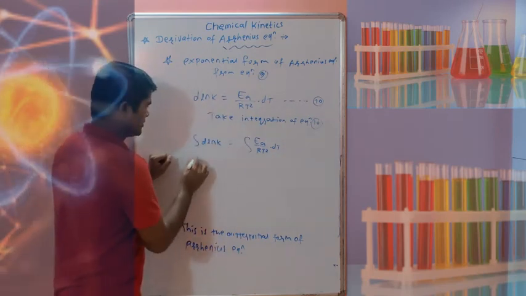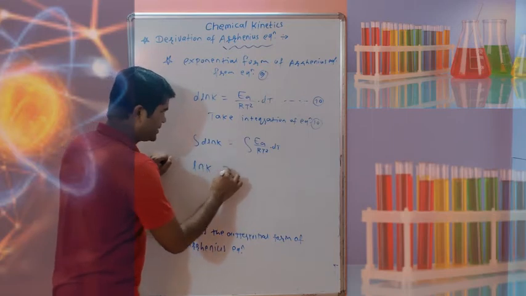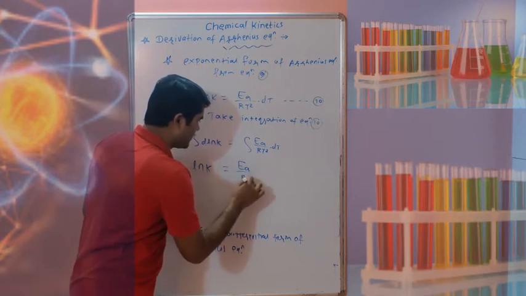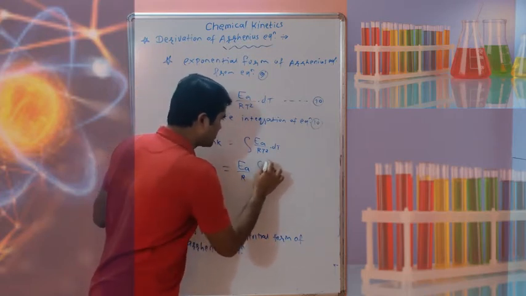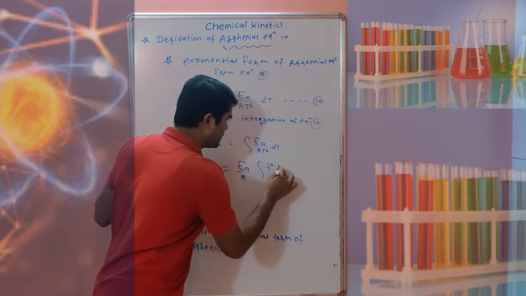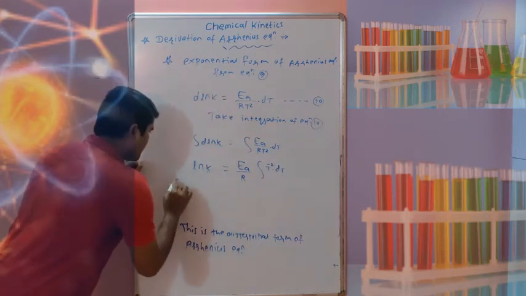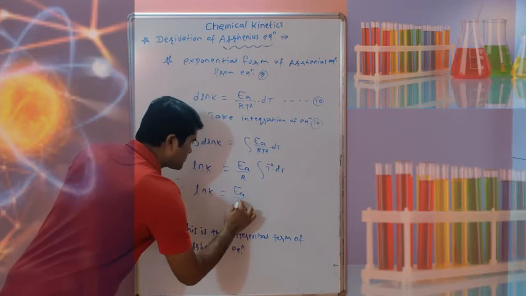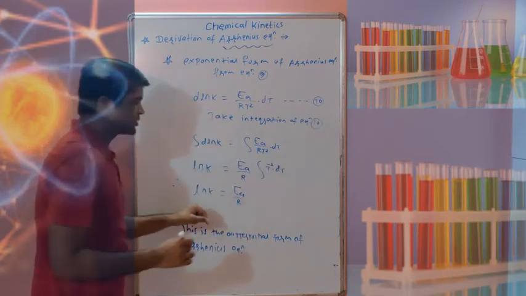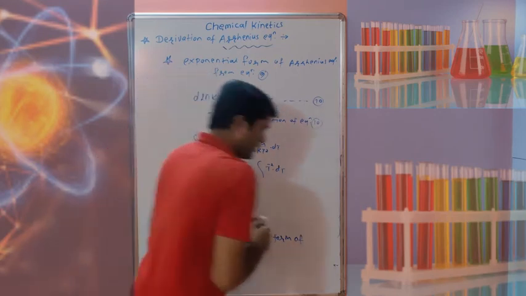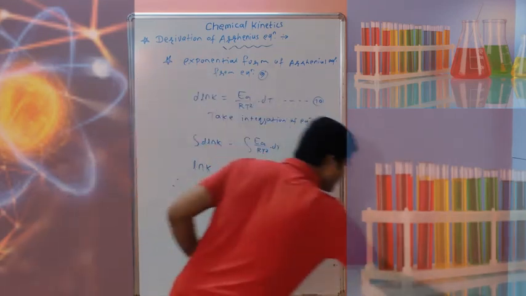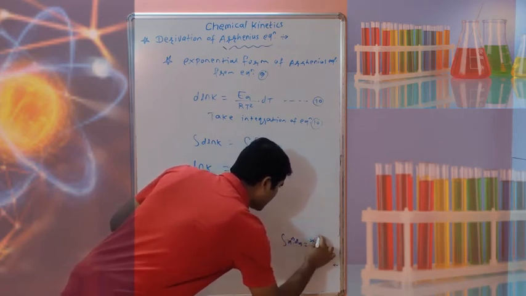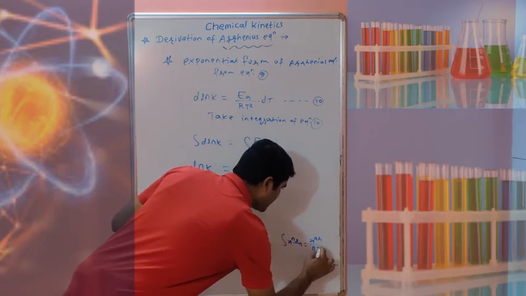So the integration of the derivative gives ln k is equal to, Ea upon R is constant, so you can write Ea upon R constant and 1 upon t square. So this is t raised to minus 2 dt, and therefore ln k is equal to Ea upon R. Here, integration of x raised to n dx, we have a formula for that: x raised to n plus 1 upon n plus 1 plus c.